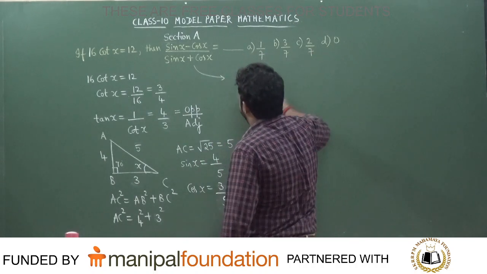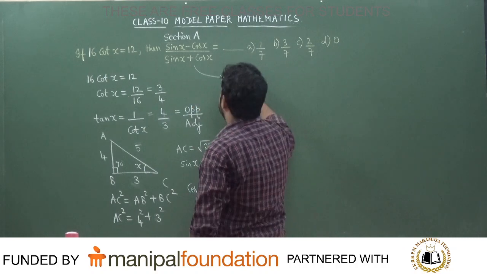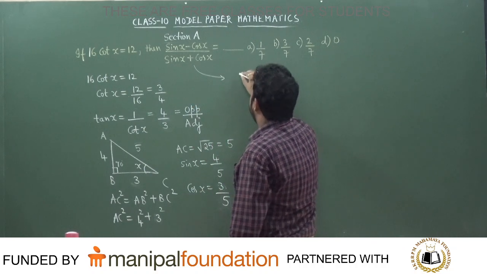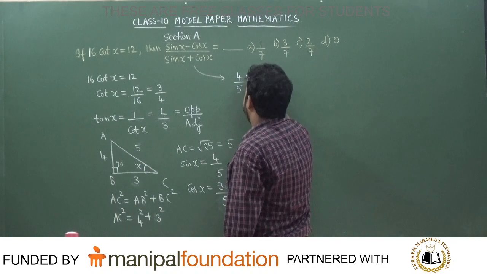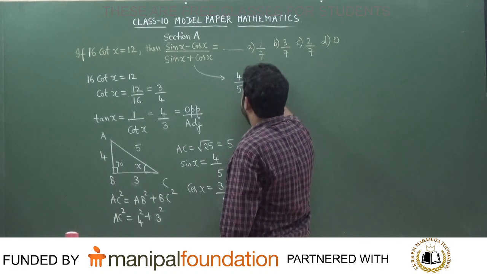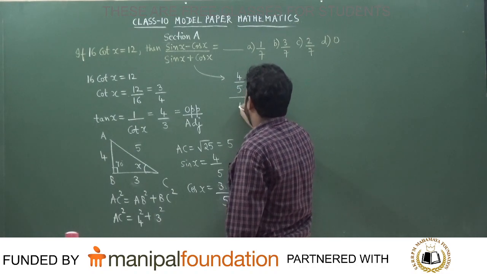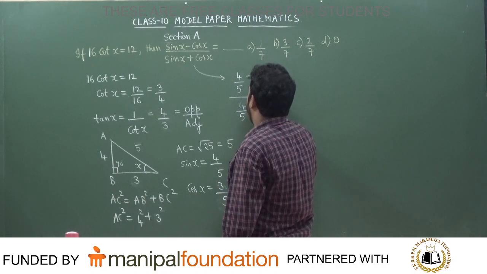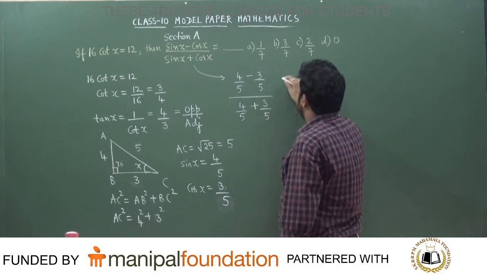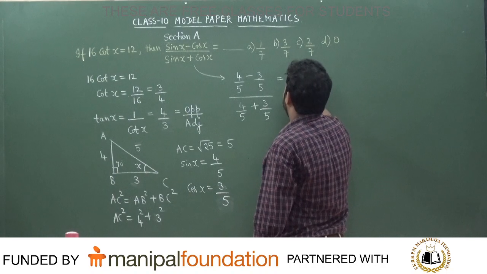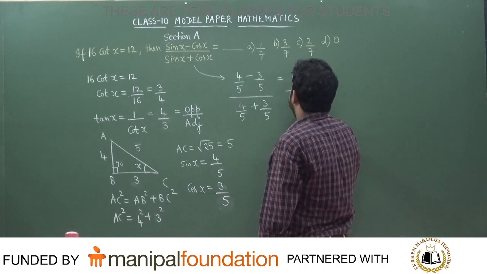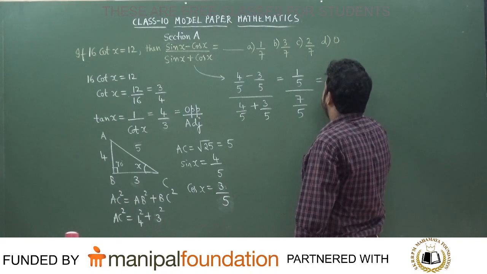So sin x, there was a mistake in what was written, make the correction. Sin x will be equal to what? 4 by 5 minus cos x, which is 3 by 5, whole divided by 4 by 5 plus 3 by 5. So can you tell me what is this answer that we get? It is equal to 1 divided by 5 divided by 7 by 5. What will be the answer that we get, students?